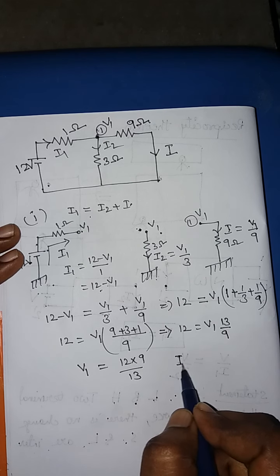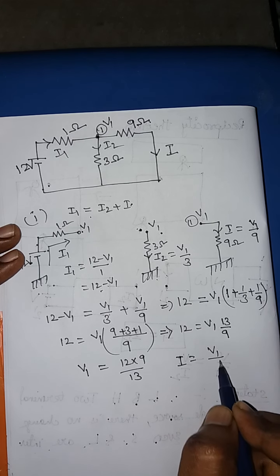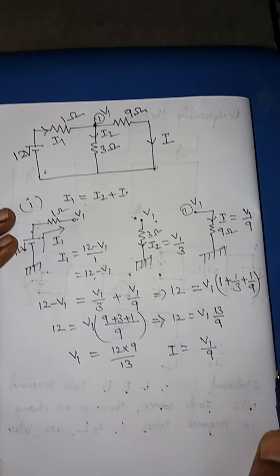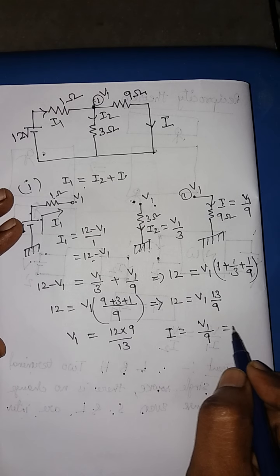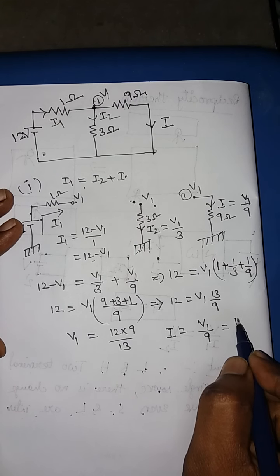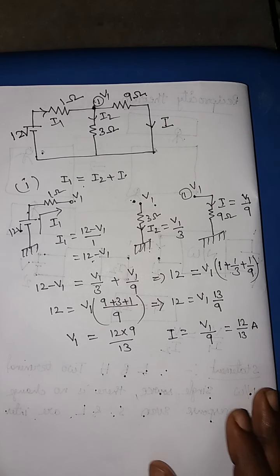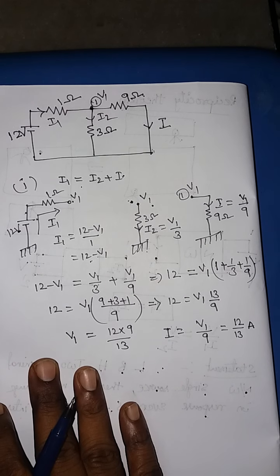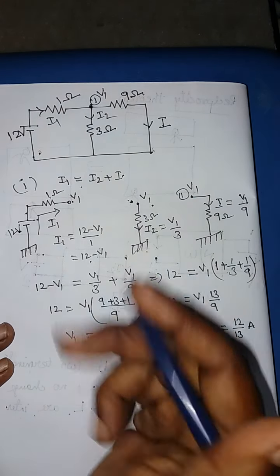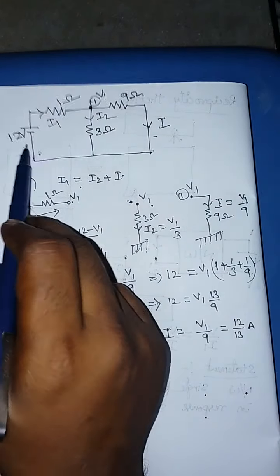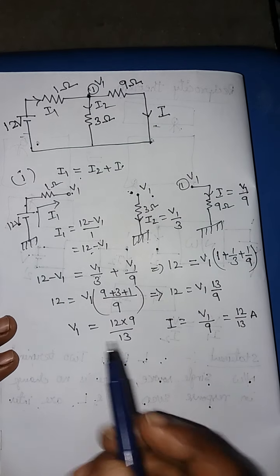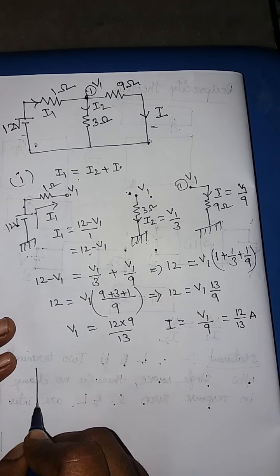So hence what is I? I is equal to V1 by 9. So now I substitute this equation. Therefore I is equal to 12 by 13 amperes. So now let us see, when these two are interchanged.